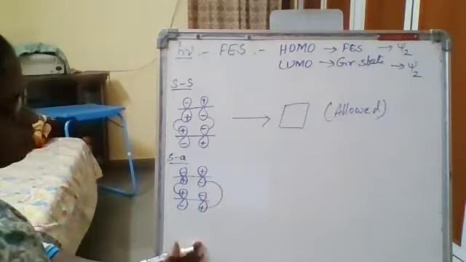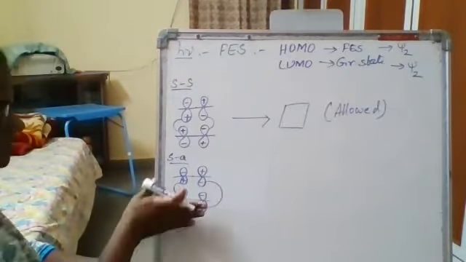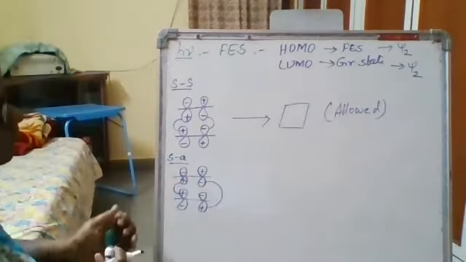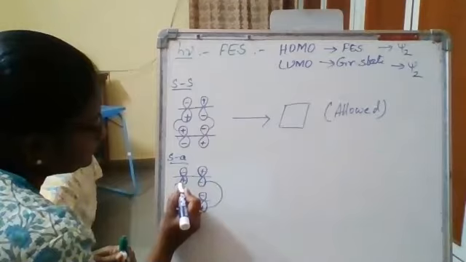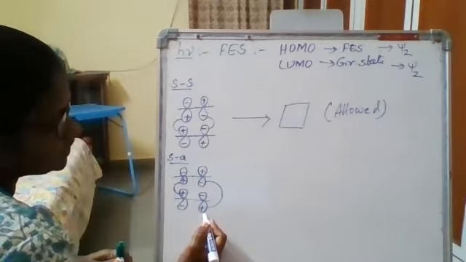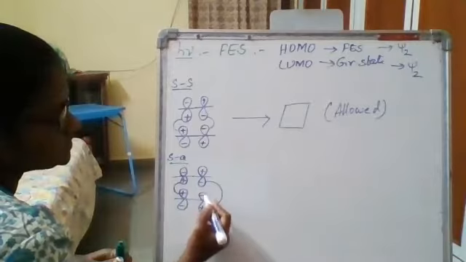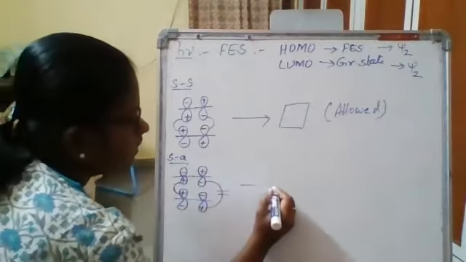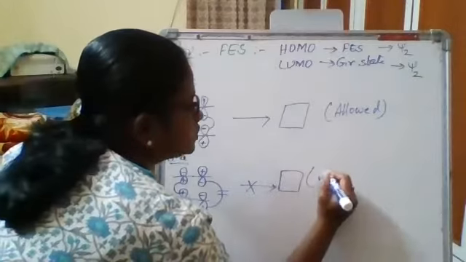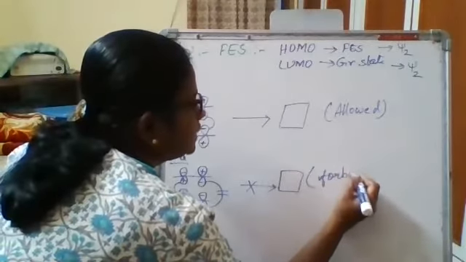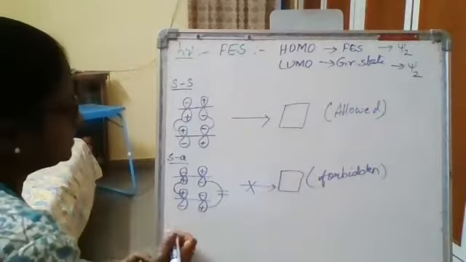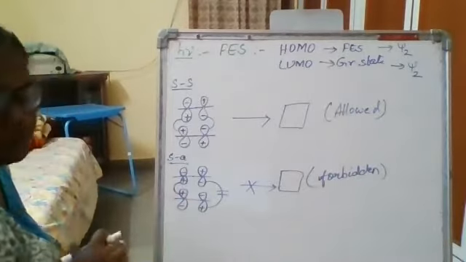The second reacting partner is in an antarafacial manner. So with respect to the first reacting partner, it is suprafacial. With respect to the second reacting partner, it is antarafacial. Opposite signs are interacting, so it is anti-bonding. There is no formation of a cyclobutane structure. So this is considered to be forbidden. Clear?